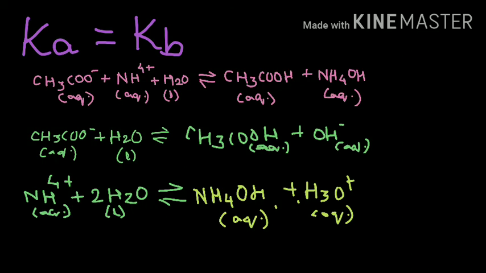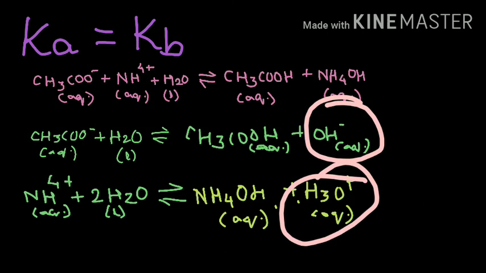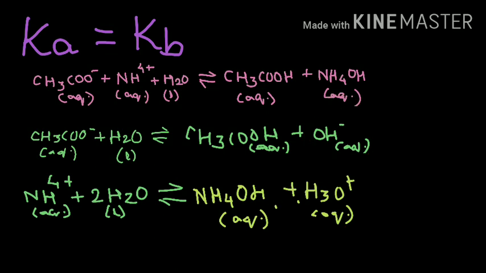We know the case is that the acid dissociation constant is equal to the base dissociation constant. If you look at the second reaction here, you have one OH- group, and in the third reaction, you have one H3O+ group, that is one basic group and one acidic group. So in this reaction, CH3COO- ions and NH4+ ions are going to undergo dissociation at the same rate.